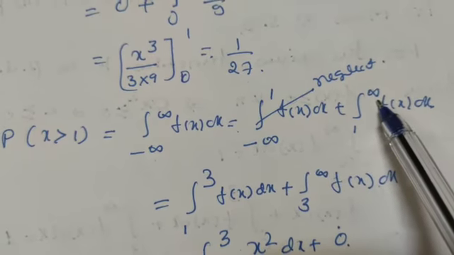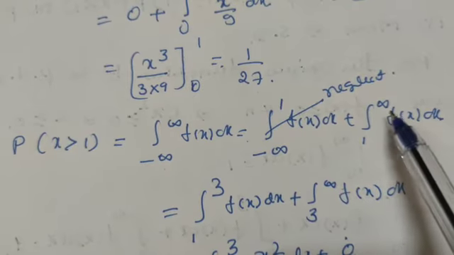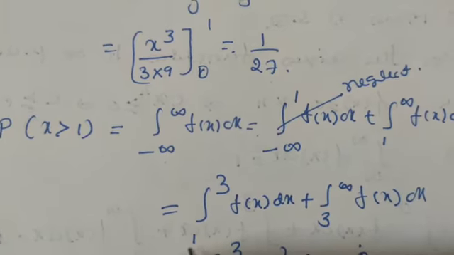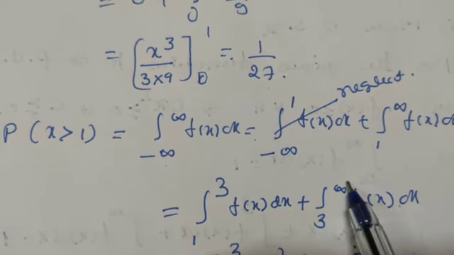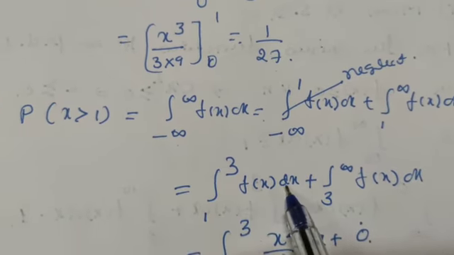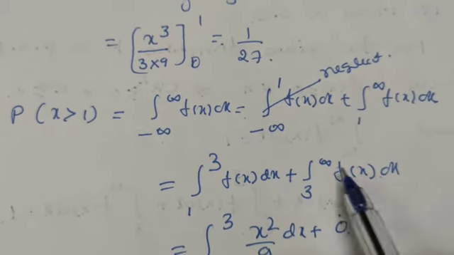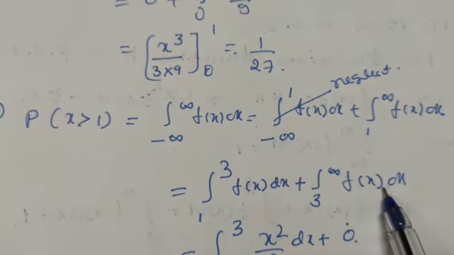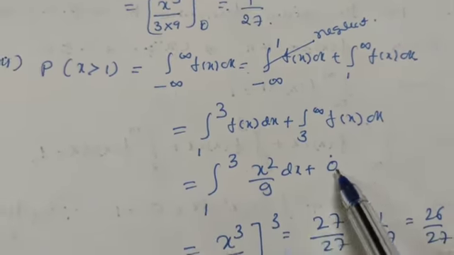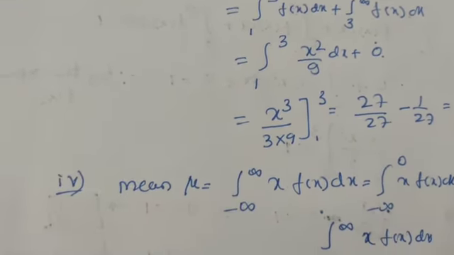So again 1 to infinity is not defined directly, because in this interval the function is not defined. We have to split this interval according to our given function. So this 1 to infinity can be taken as 1 to 3 and 3 to infinity. So integration from 1 to 3 f of x dx, here f of x in this interval is defined as x square divided by 9, and from 3 to infinity, in all other cases its value is 0, no? So therefore we have to take this one as 0. This is from the definition of f of x. So integrate this one and substitute the limit, you will get 26 by 27.